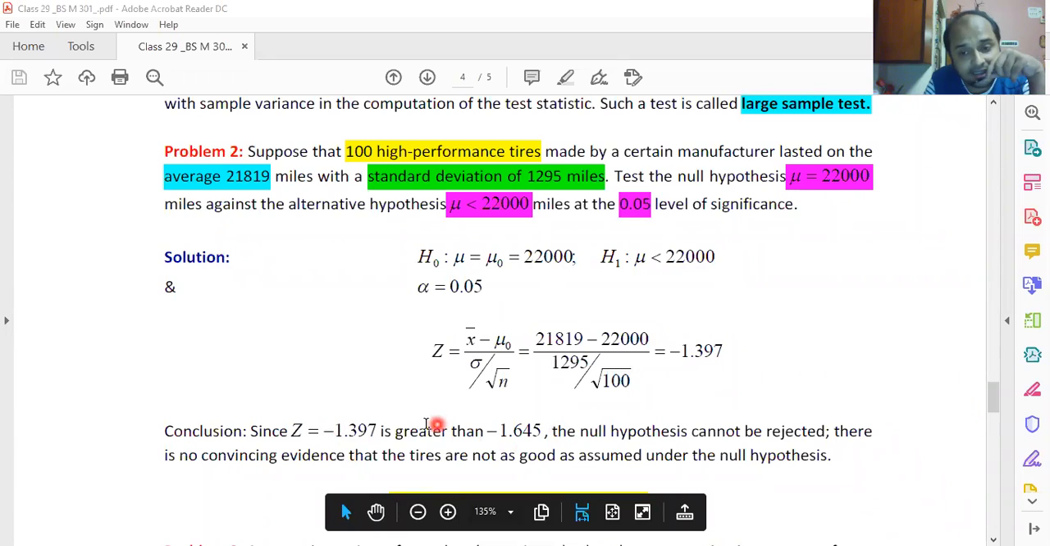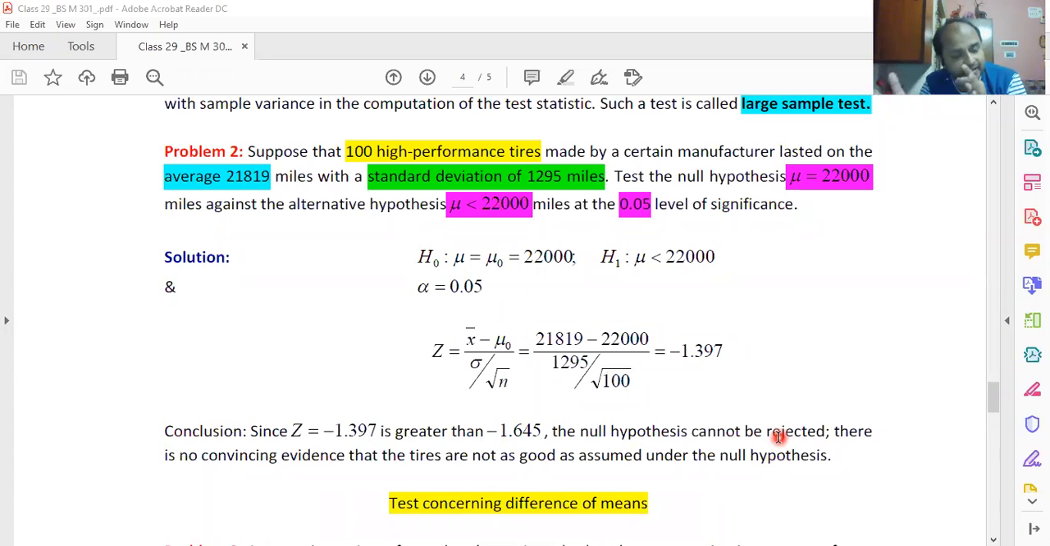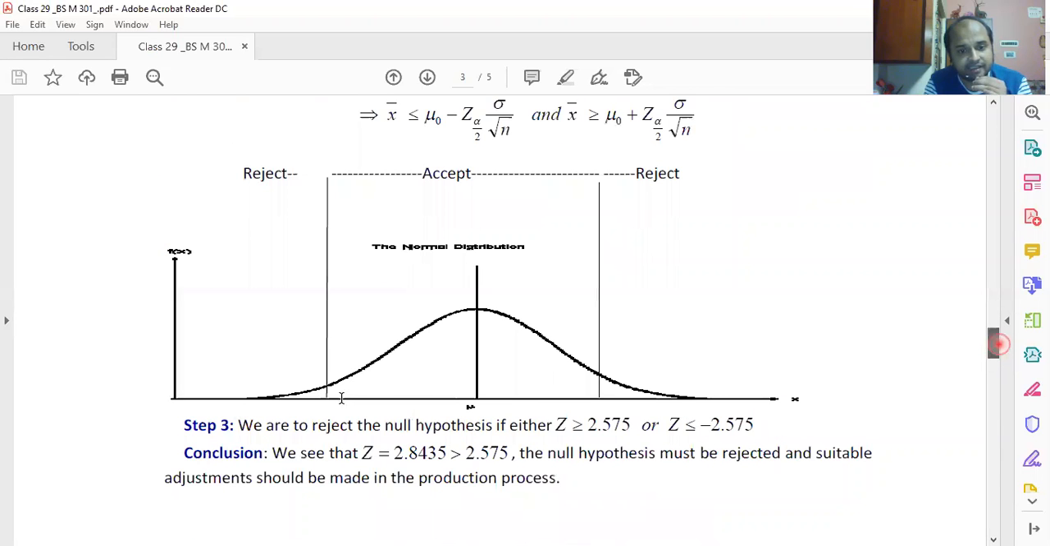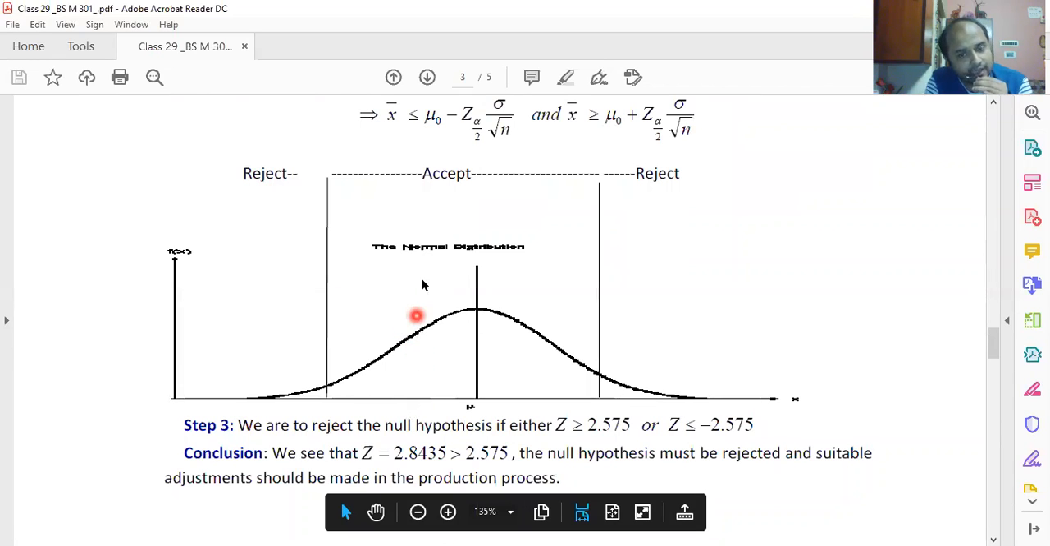And we see that your Z, minus 1.397, is greater than minus 1.645. In that case, we do not reject the null hypothesis because it is falling inside the acceptance region. If you consider this particular curve and set this as minus 1.645, then you are getting your value here, in this part. So it is falling under the acceptance region, and therefore you are accepting it.